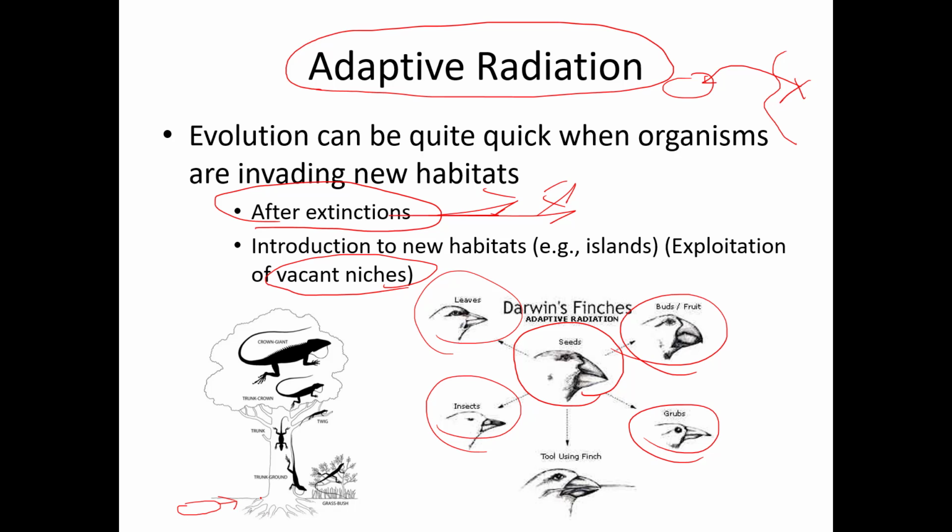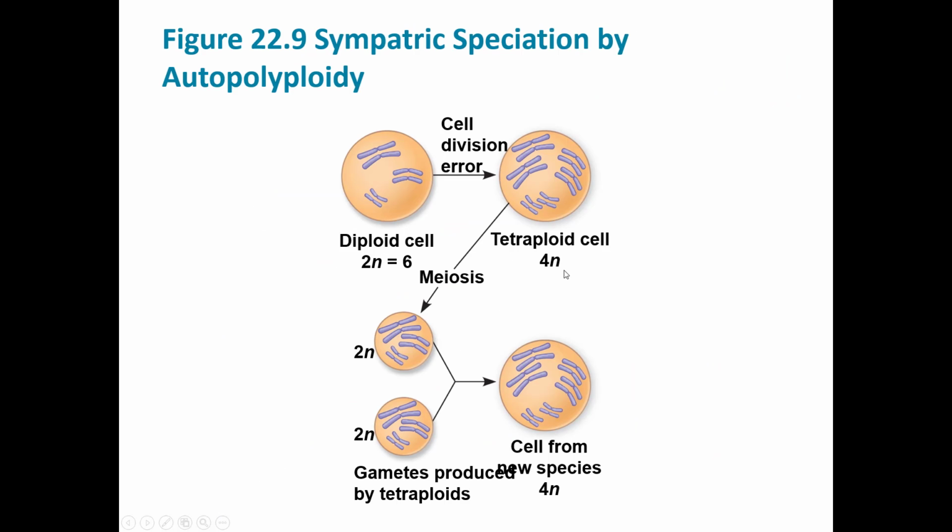What happens is there were no lizards on the island. So all these babies hatched and they adapted over time, over generations. Some of them now live up here in the top of the tree, some of them live down here, some of them live on the side of the tree, and some of them live in the grasses now, and they eat different foods, they have different behaviors, and they've rapidly radiated into new species on this vacant island where there were maybe not very many predators and no competition for food. So that's called adaptive radiation.